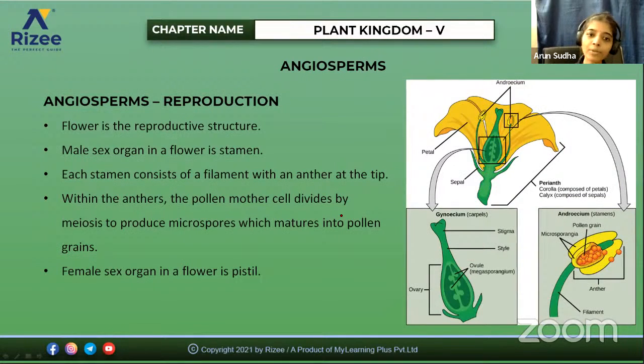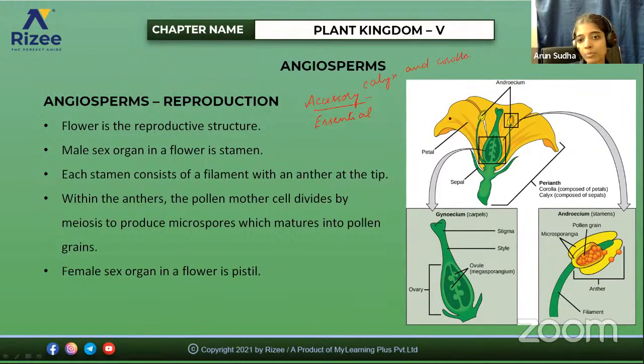So when you see the reproduction, which is the reproductive structure in the case of angiosperms? Here the main feature is the flower. I hope you know the structure of a flower, right? So the flower is the reproductive structure. What are the parts? It contains the accessory organs and the essential organs. Accessory and essential. So what are these accessory organs and essential organs? Accessory organs are the sepals and petals. Sepals will form the calyx and petals will form the corolla. So these are the accessory organs, calyx and corolla.